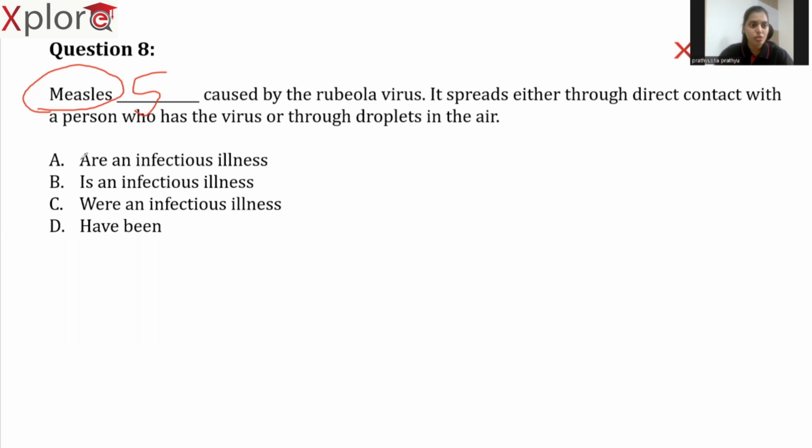If we look at the options, option A is starting with R, which is plural. So wrong. We can eliminate option A, option D, and option C also. Option A, C, D are eliminated. We are left with just option B. Why? Because it is starting with is. So here our answer is option B.